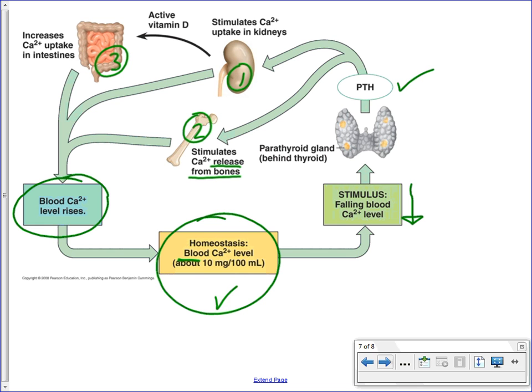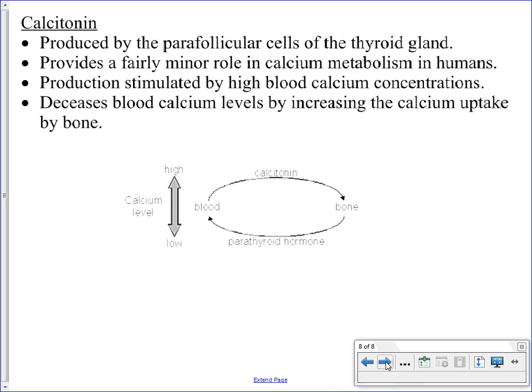This hormone here, parathyroid hormone, is the major one involved in calcium regulation, but there is one other one as well, as I have here. It is a fairly minor hormone, at least in humans, in terms of calcium metabolism and calcium regulation in your body.